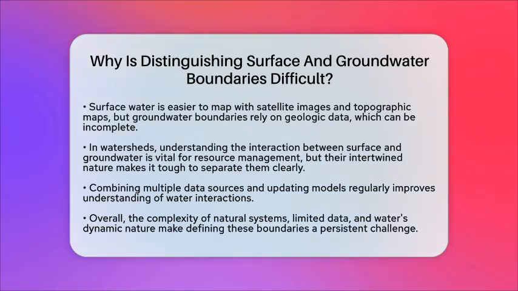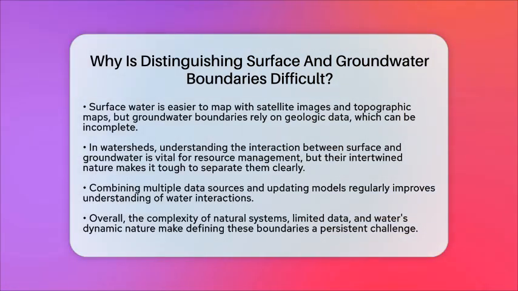However, because their interactions are so intertwined, maps often show surface drainage networks without clearly marking the underground parts. This makes managing water resources and protecting ecosystems more complicated. To get a better picture, scientists combine different data sources, topographic maps, geologic surveys, well measurements, and hydrologic models, and update them regularly. This helps identify areas where groundwater depends on surface water and vice versa.